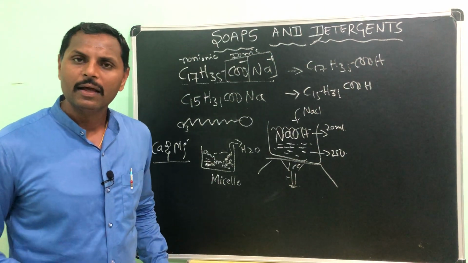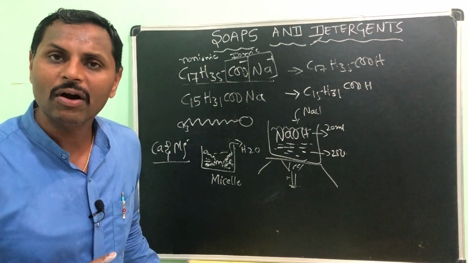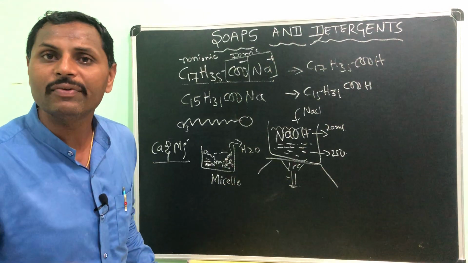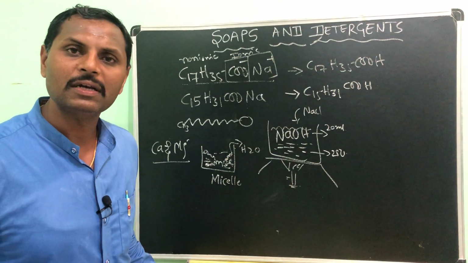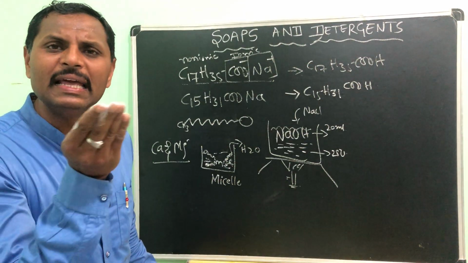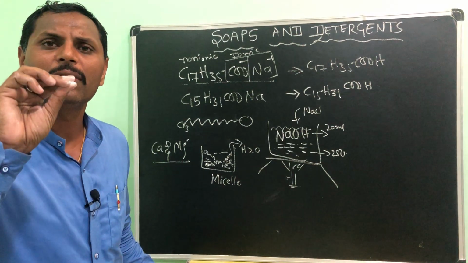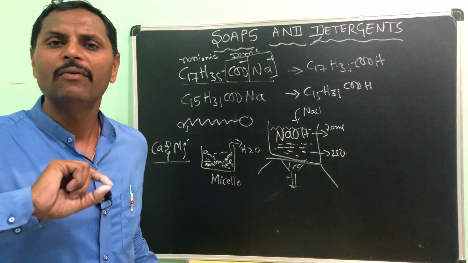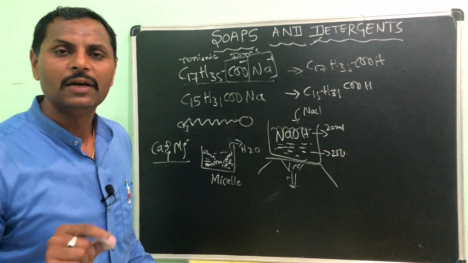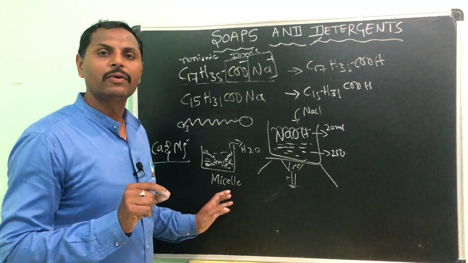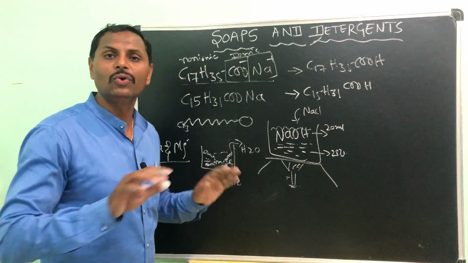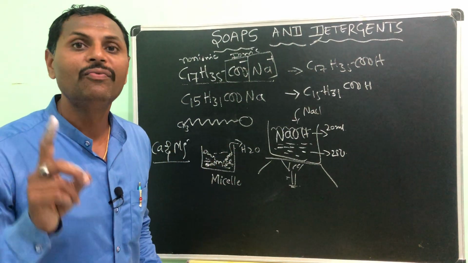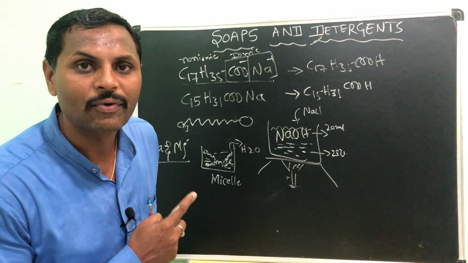These salts will not allow the soap to react with the water, and simply form a layer like a scum, which does not allow the formation of micelles. So you will find no cleansing action from soap with hard water.